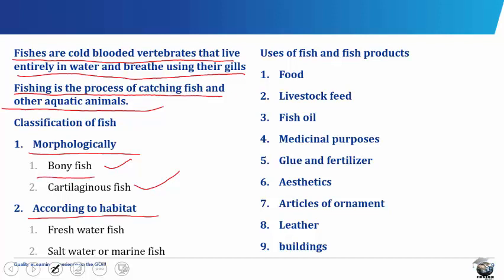Bony fishes have their body frame or skeleton made of bone. They are therefore called the bony fish. For example, we have the catfish, the croaker, the tilapia, the mackerel, etc.